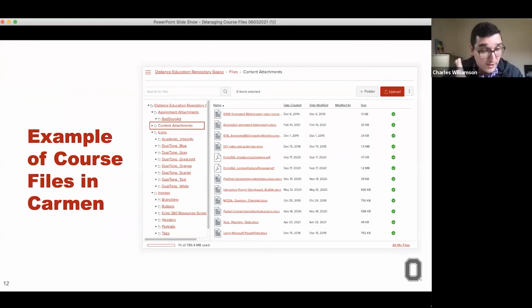So to reiterate some of the best practices that Carol has shared with us, we wanted to share with you some folders and subfolders that exist within the distance education repository space. And right here, you can see the way in which we're recommending some of these folders and files, the best way in which they can be arranged in a way that is legible and clear. We have a system of folders and subfolders.